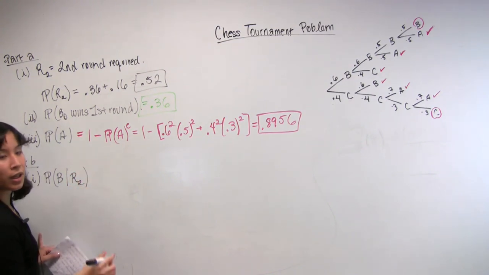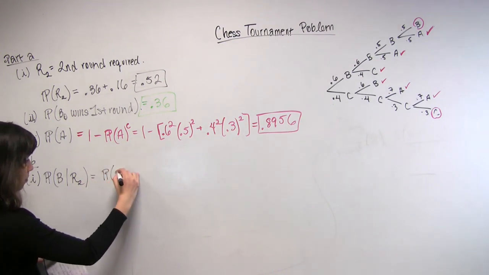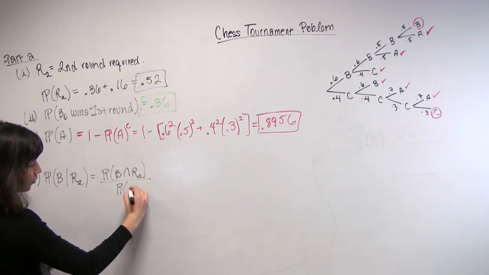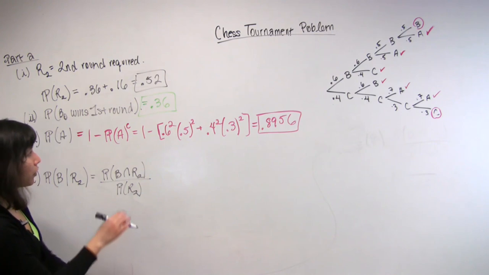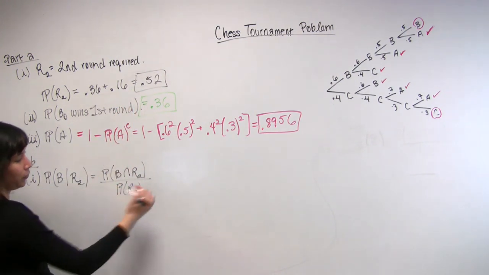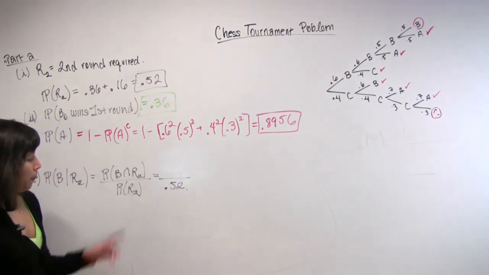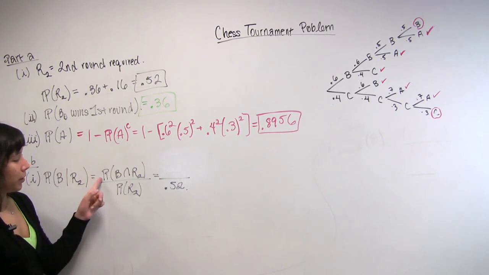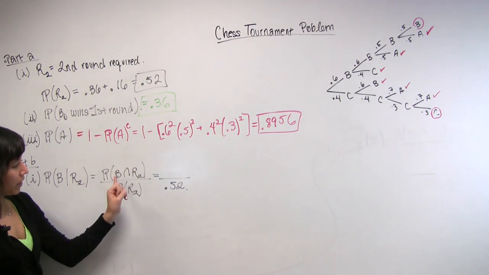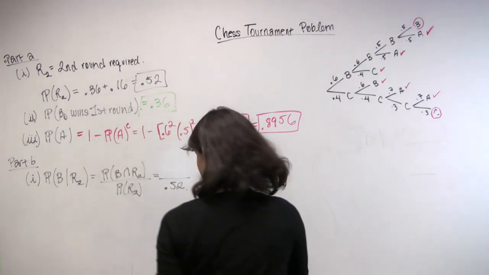Now, by definition, you should remember from lecture that this is equal to the probability of B and R2 divided by the probability of R2. And of course, we've already computed this value right up here in part A. We know it's 0.52. So we don't have to do any more work there. We only have to look at the numerator. So we need to go and figure out what nodes in that tree correspond to the event B intersect R2.